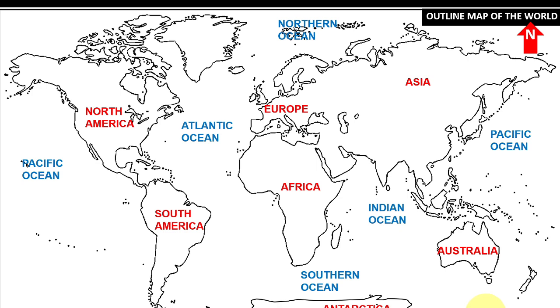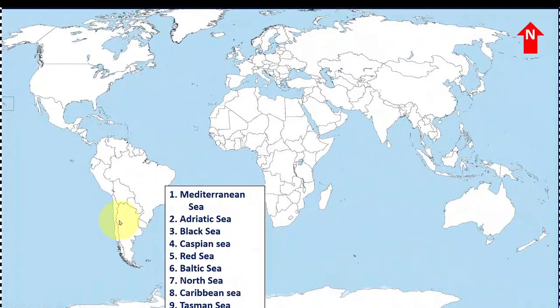Along with the continents and oceans, if you know certain seas, it will be easier for you to locate places on the world map. Now we discuss a few seas here. This area is the Mediterranean Sea. Second is the Adriatic Sea. This area is the Adriatic Sea, between Italy and Greece. Third is the Black Sea. Black Sea is located northeast of the Mediterranean Sea. That area is the Black Sea.